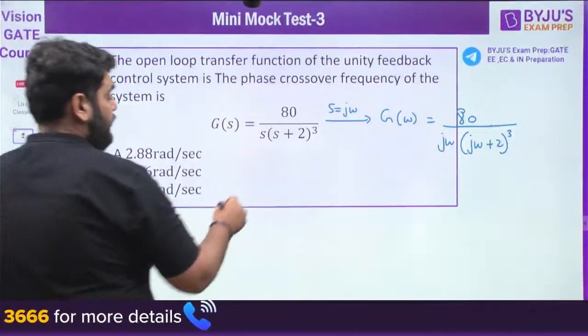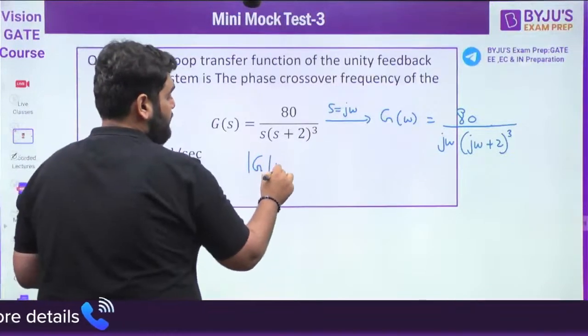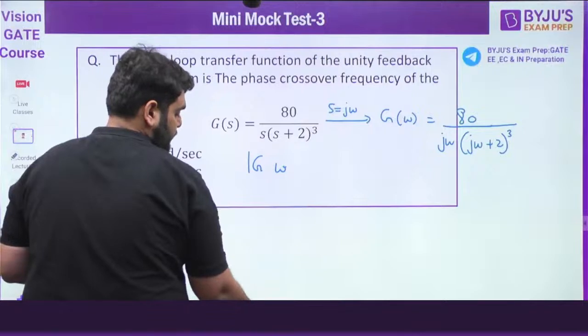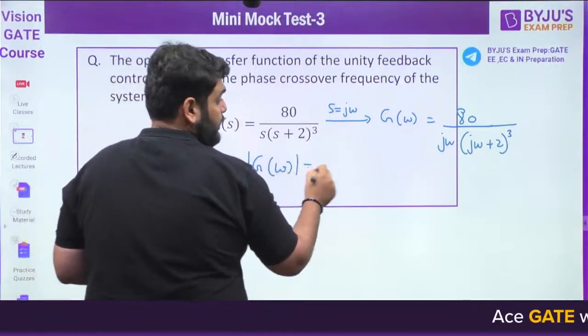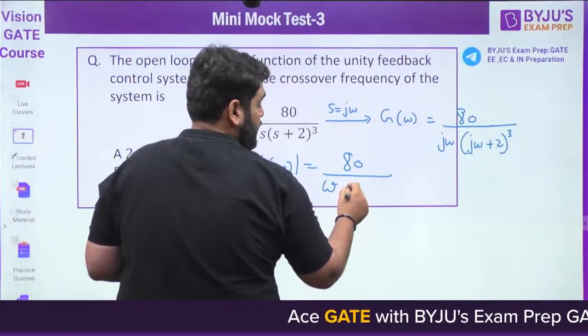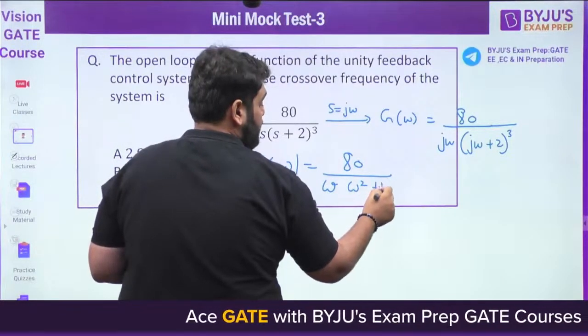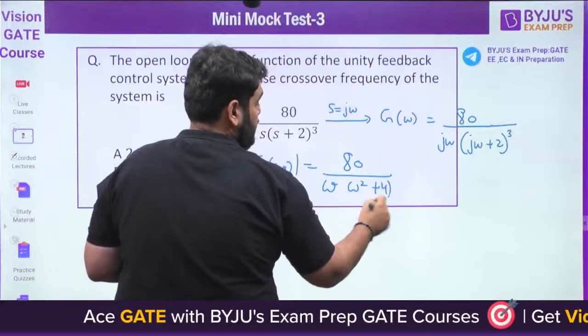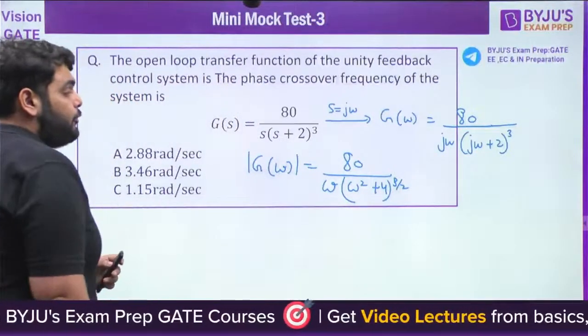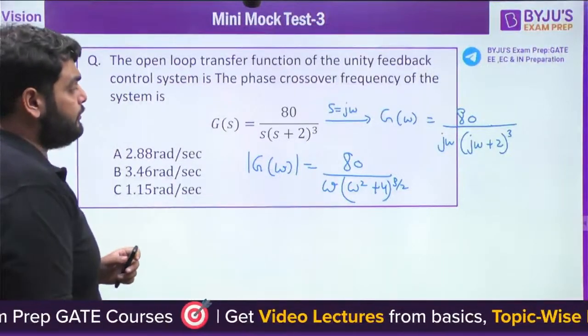So here you can find out the frequency. From here we can find out the magnitude. It will be 80 divided by (omega square plus 4) raised to power 3 by 2. If I am not wrong, this will be the expression, right?